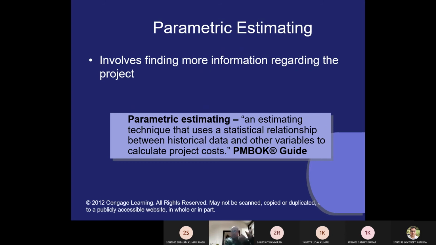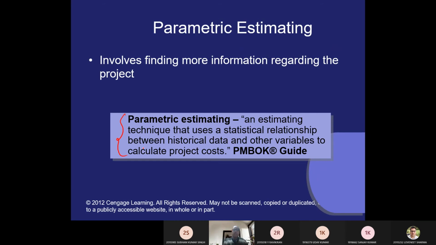So here your past experience and your past knowledge together play an important role in estimating the cost. Therefore this method is called the analogous estimation method. The second one is called the parametric estimation method. Here it involves finding more information regarding the project, and it is an estimating technique that uses a statistical relationship between historical data and other variables to calculate the project cost.